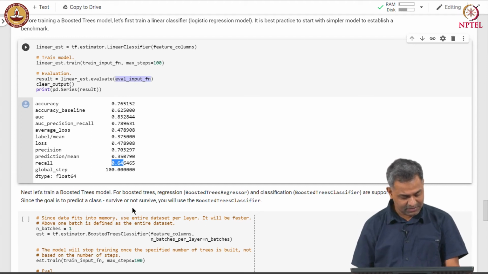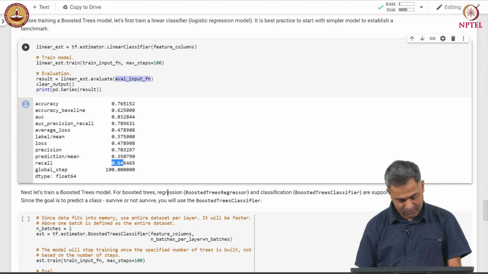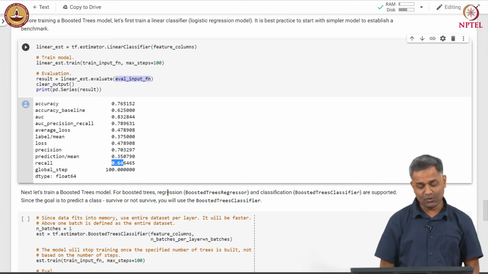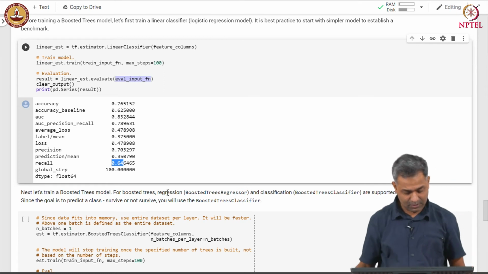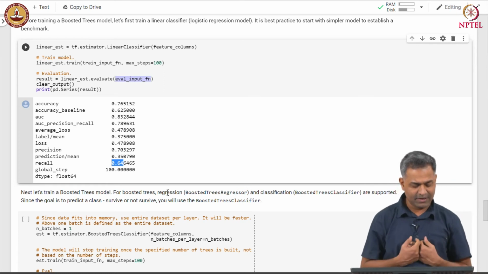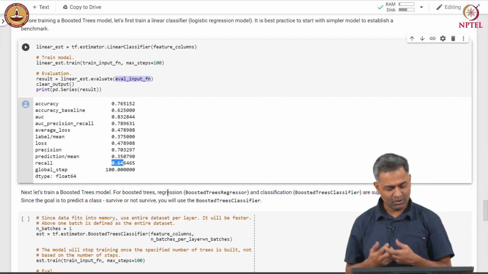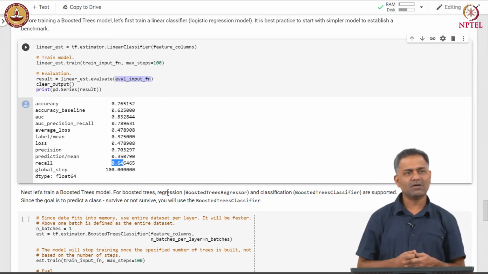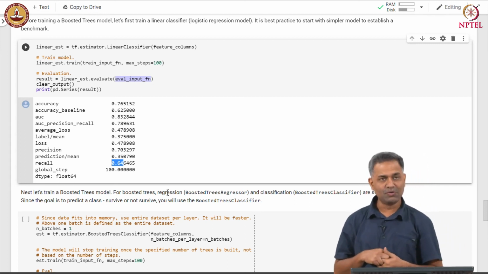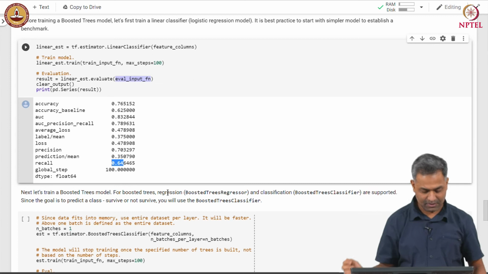Now, let us train a boosted tree classifier. TensorFlow supports boosted tree regressor and boosted tree classifier. Since our objective is to predict whether a passenger survives or not, we are going to use the boosted tree classifier.